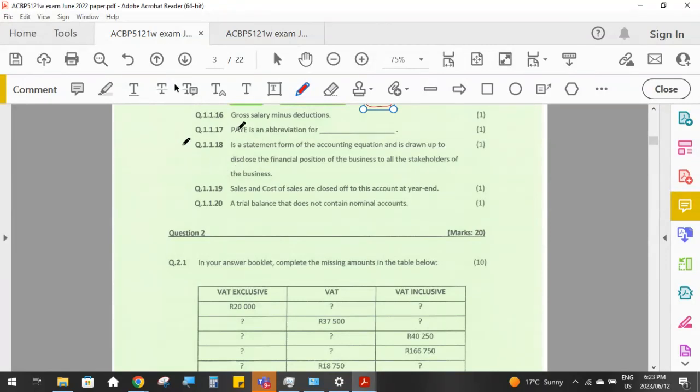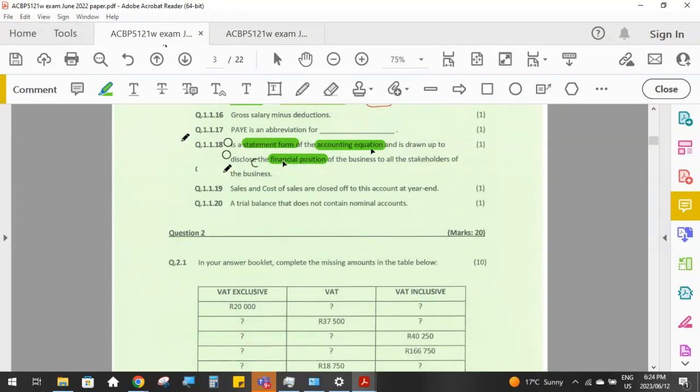Then question 18, this is a statement form of the accounting equation, and it is drawn up to disclose the financial position of the business to all of the stakeholders of the business. So this is the formal IFRS financial statement that in essence is a summary of the accounting equation, and this allows us to discern the financial position of the business.